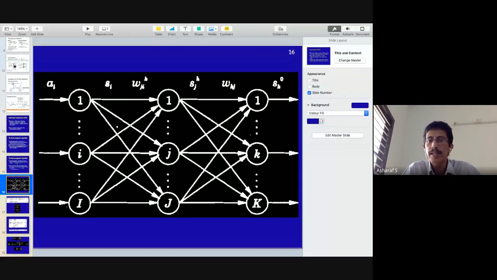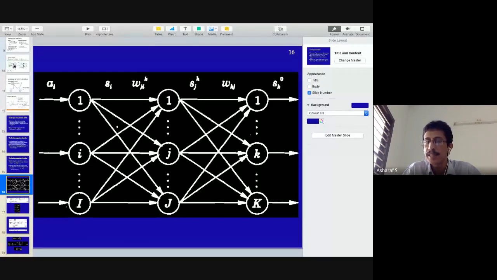So if you look at this diagram carefully, the ith layer is connected to the jth layer. That is, the input layer is connected to the middle layer, the hidden layer, using weights Wji. Do you see that there in the picture? Wji. Be very careful here. Wji is the weights connecting i and j. If you want ij, that's also fine, but the textbook uses ji.